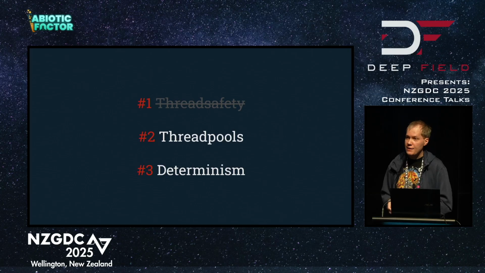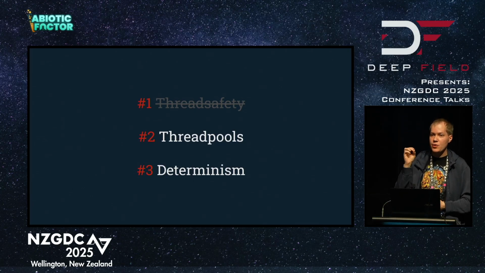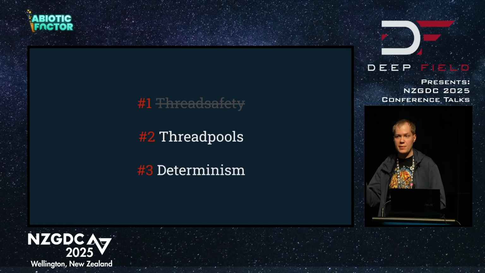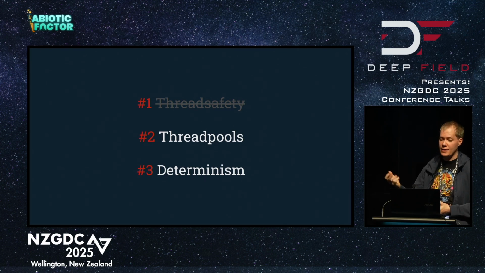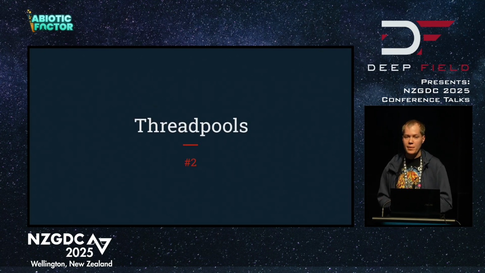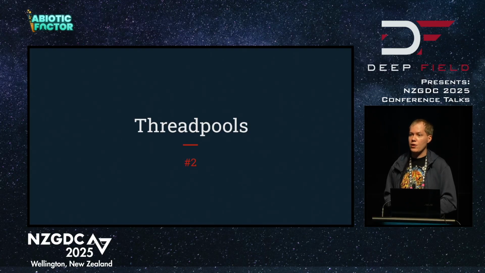So that was thread safety, and again, the main concept there is abstracting away your use of locks as much as possible. Basically getting rid of any friction that you might end up accidentally causing bugs with. The next topic is very similar, thread pools. We're going to be abstracting away our use of threads as much as possible.